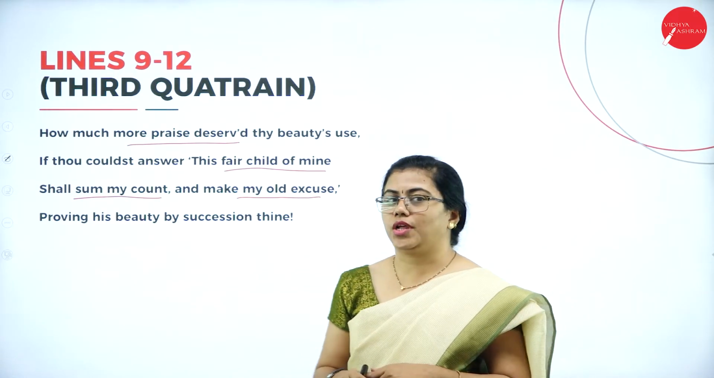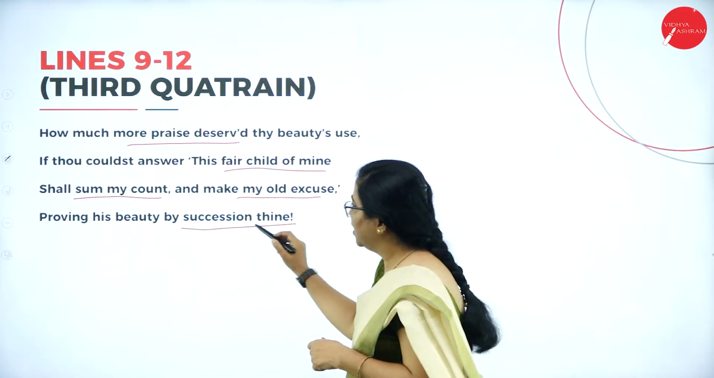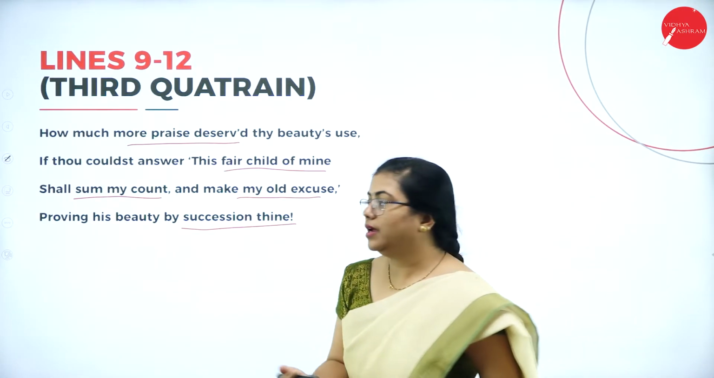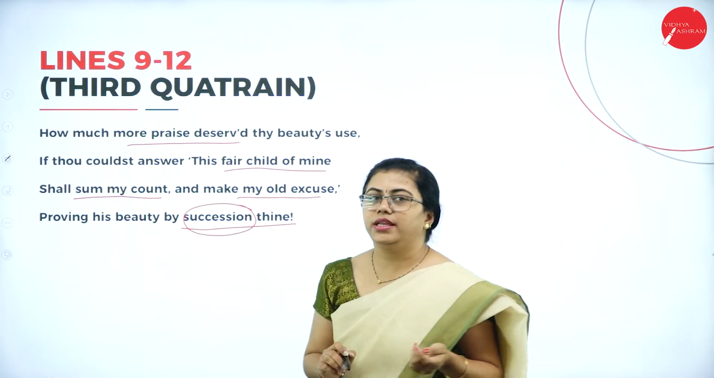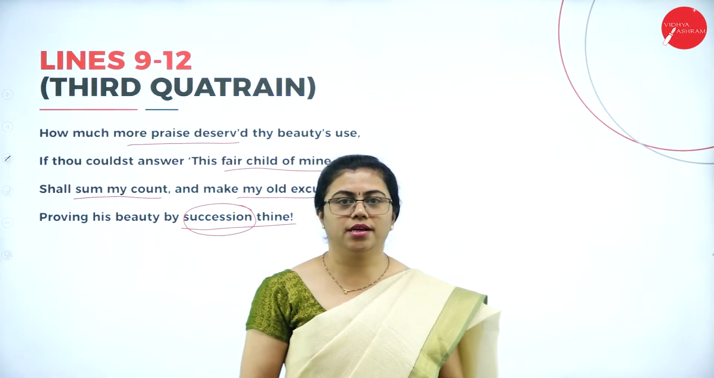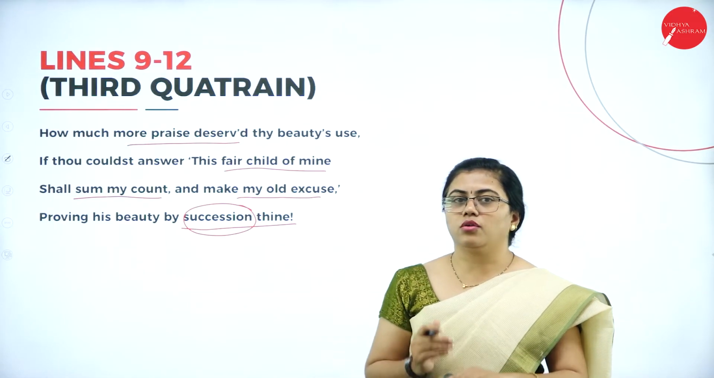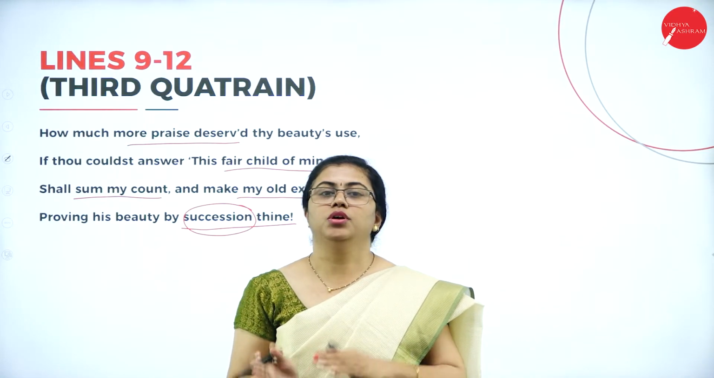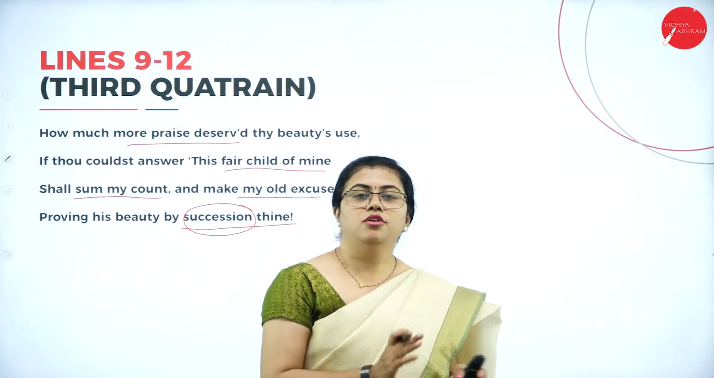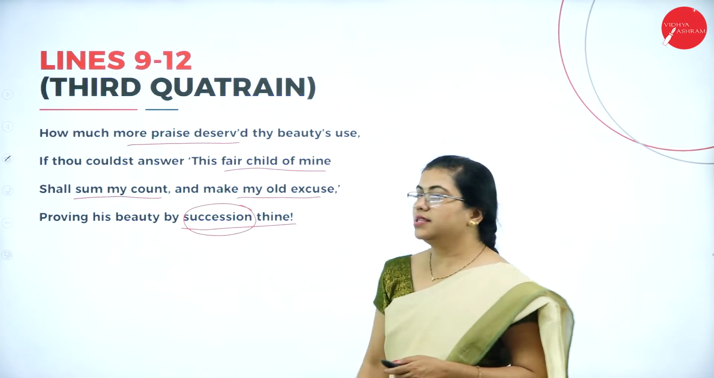So that is what the poet is trying to say here, proving his beauty by succession thine. So here, the fair child of that old person who is growing old has succeeded. He takes succession and leads the life of a young boy or a young girl. The old person has to inculcate or just pass on the beauty of heart in the fair youth's hearts. So that is what the poet is trying to say in this quatrain.